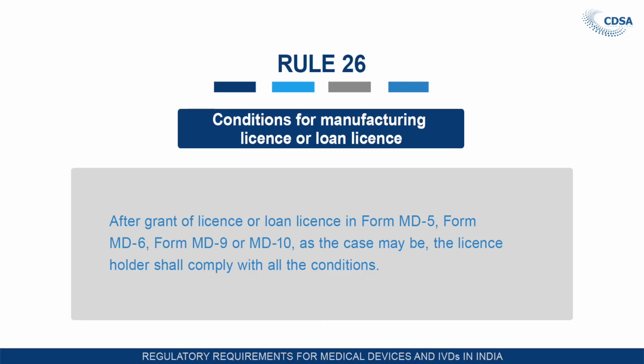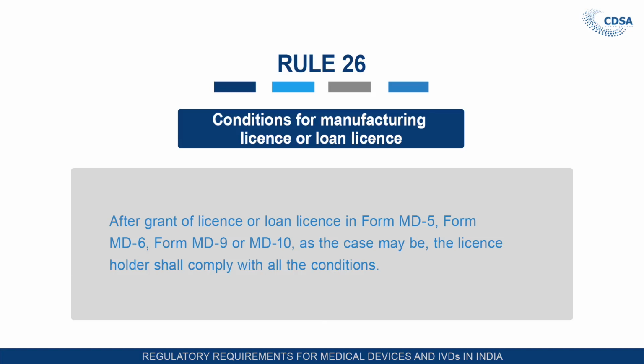Now Rule 26. Rule 26 gives the conditions of the manufacturing license or loan license. After grant of the license or the loan license in Form MD5 or Form MD6 or Form MD9 or Form MD10, as may be the case, the license holder shall comply with the conditions mentioned in Rule 26. Certain conditions: the license holder has to produce the license before the medical device officer or the Central Licensing Authority in case they wish to examine their license for any reason.